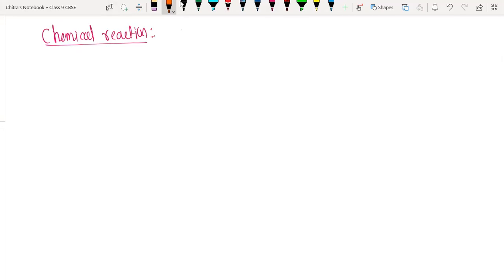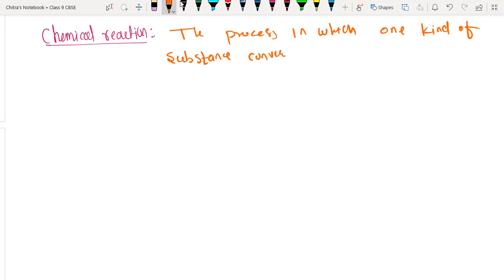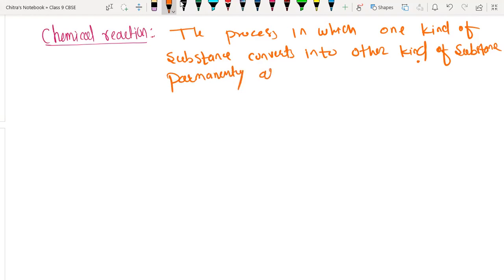So chemical reaction is nothing but a process in which one kind of substance converts into another kind of substance with respect to properties. So the process in which one kind of substance converts into another kind of substance permanently is called a chemical reaction.